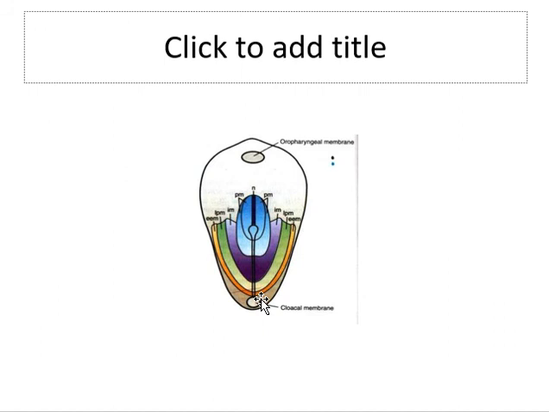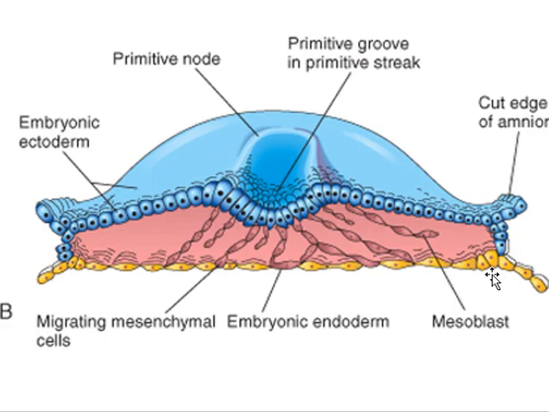The cells from the epiblast moving beneath the epiblast through the primitive streak will settle around its lateral edges, around its cranial end, around its caudal end. They will replace the hypoblast, and it will form the endoderm.